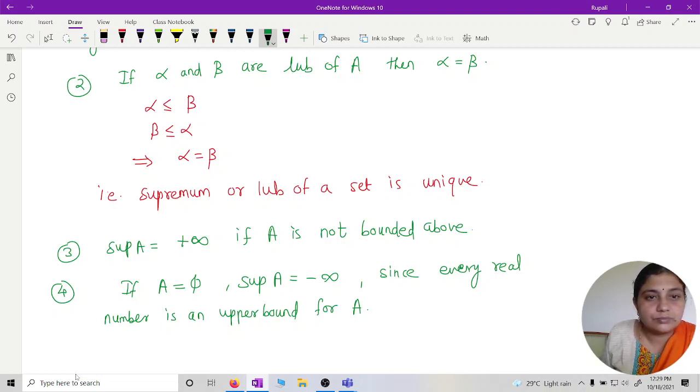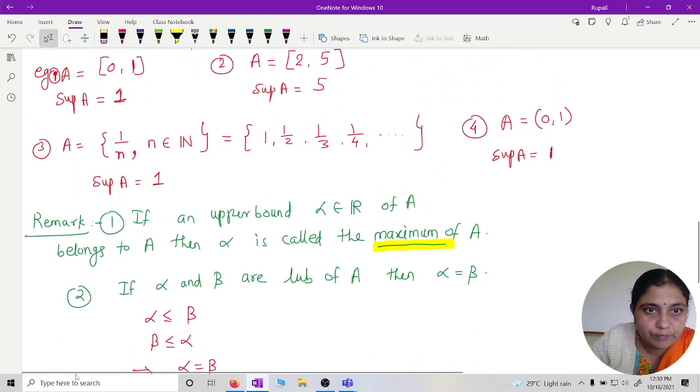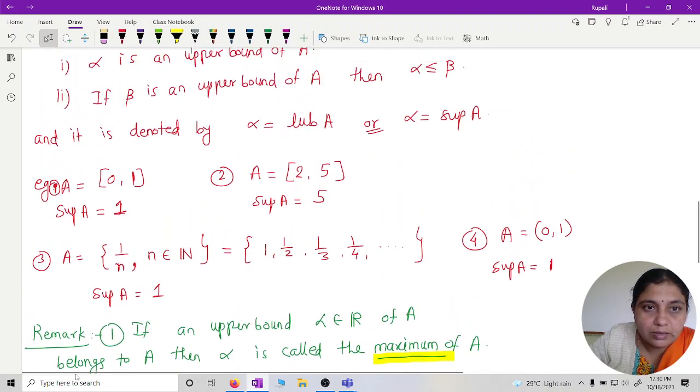Ma'am, can you repeat the second remark? Here, if alpha and beta are least upper bounds, this one. And what if it is an empty set? Actually, whatever definitions we have defined for upper bound and all those things are for non-empty sets, right?